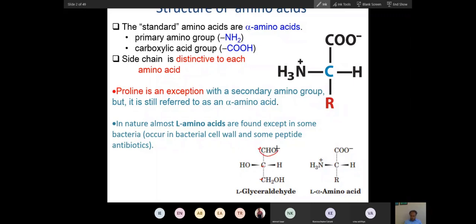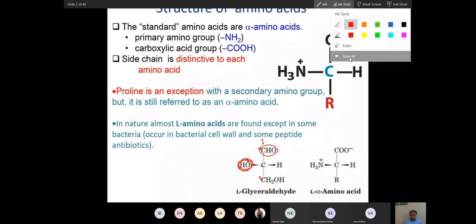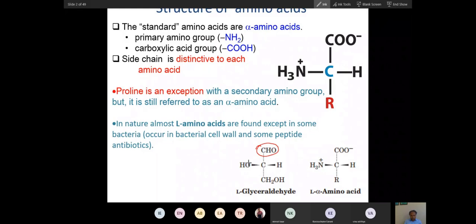We place the aldehyde at the top, and then we number all these carbons based on their oxidation state. You put number 1 to this because this is the most oxidized, then number 2 and then number 3. You will put the aldehyde at the top, and the OH here or here.